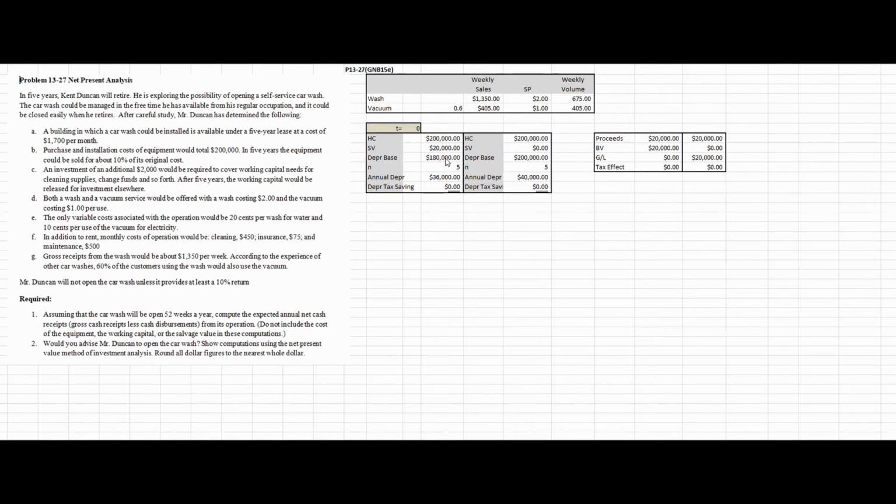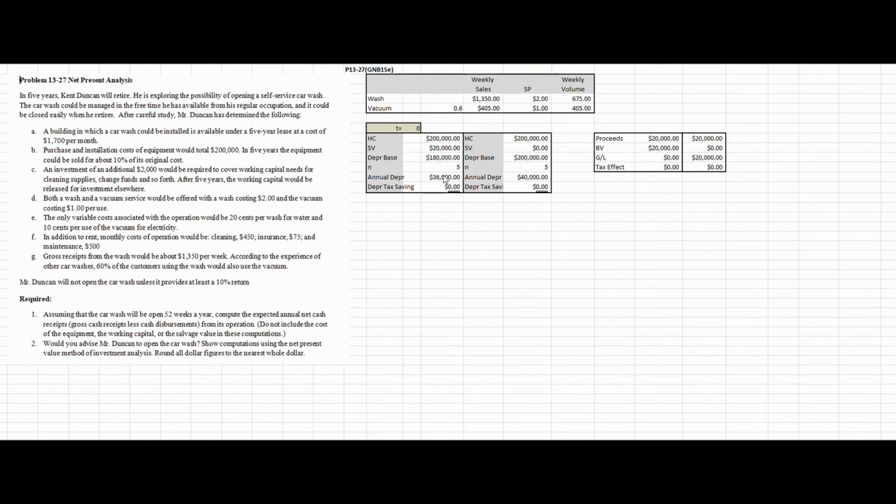So we're only dealing with a simple method, which is straight line depreciation. We're going to depreciate this asset over 5 years. So the amount that's going to be depreciated is $180,000, my depreciation base. That will give me an annual depreciation of $36,000.